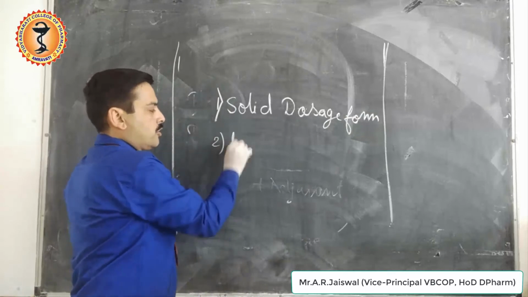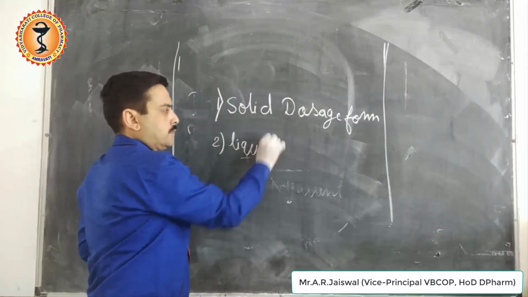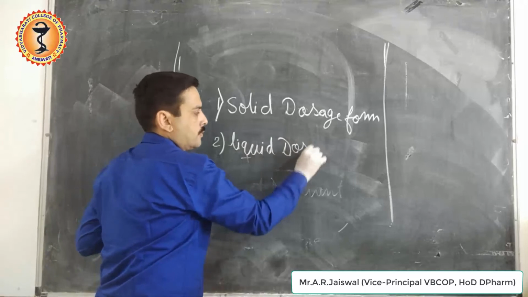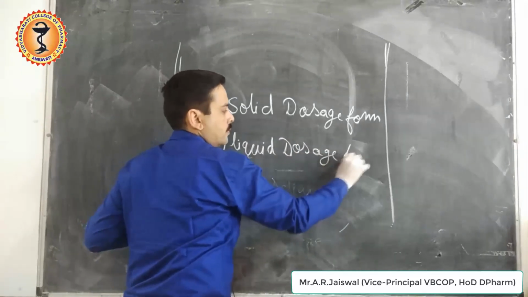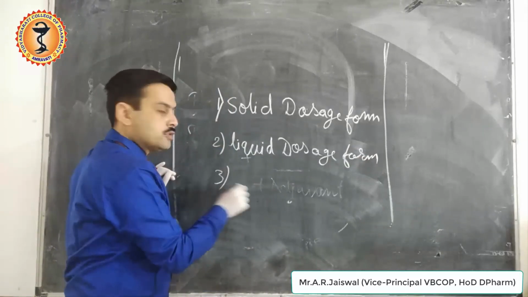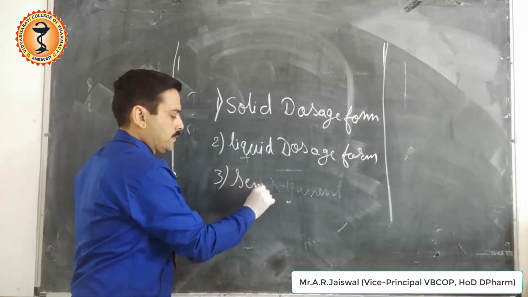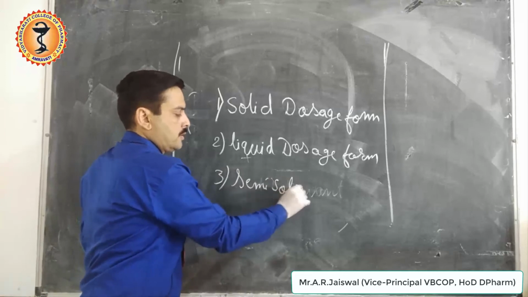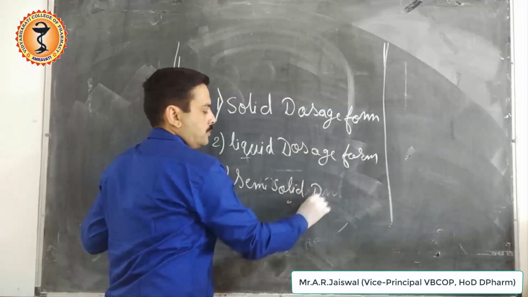The second type of dosage form is called the liquid dosage form, and the third type is called the semi-solid dosage form.